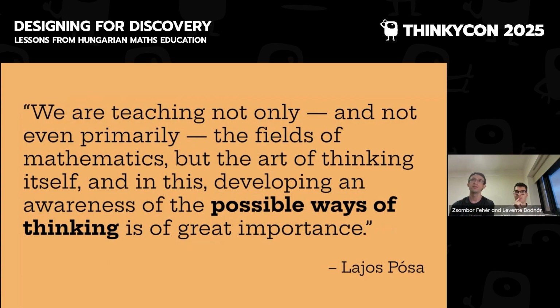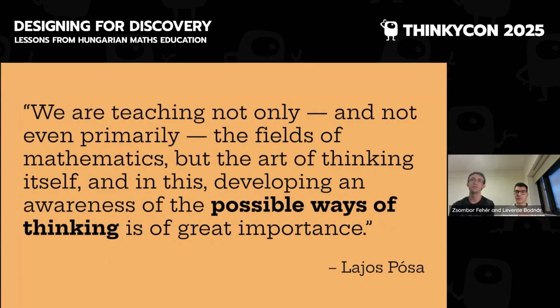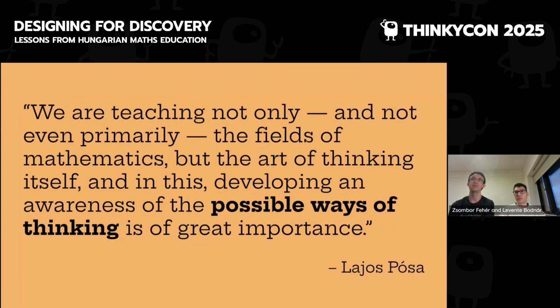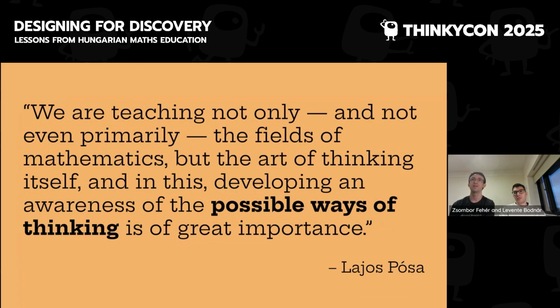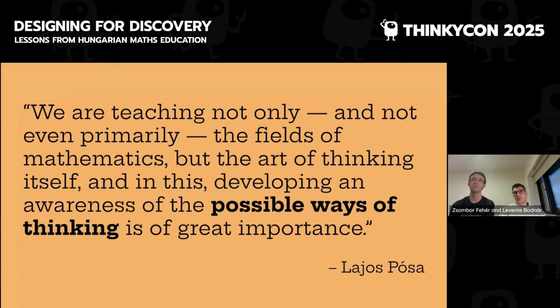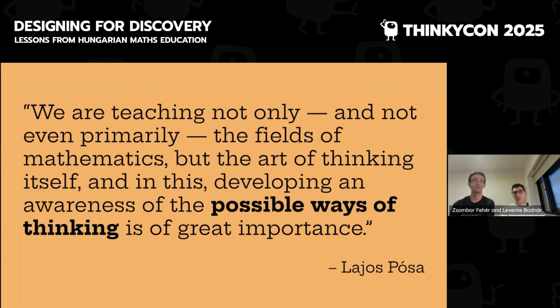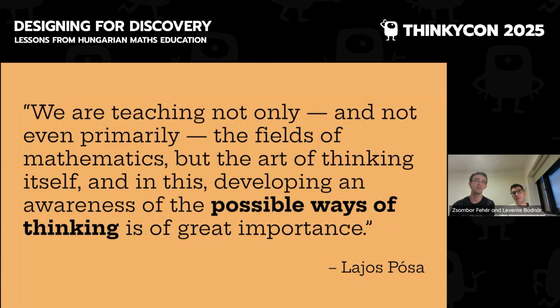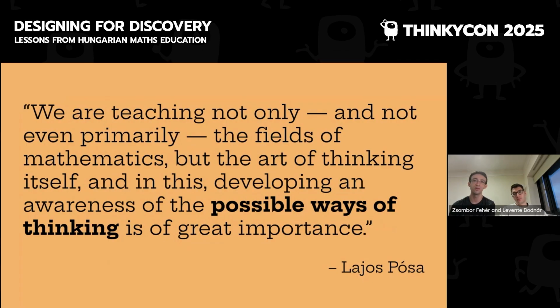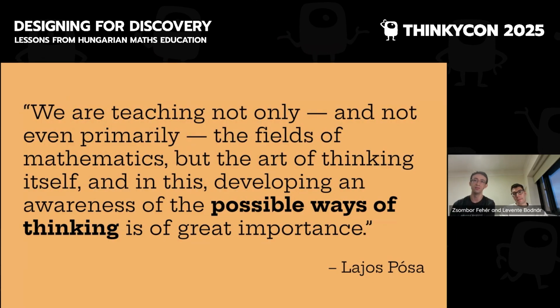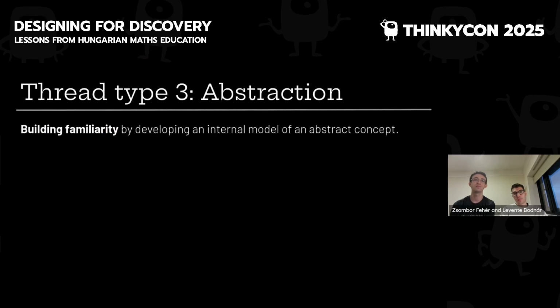We are teaching not only, and not even primarily, the fields of mathematics, but the art of thinking itself. And in this, developing an awareness of the possible ways of thinking is of great importance. So we are using the different mathematical areas only as a tool to teach you about the ways of thinking that can be used across these different areas.